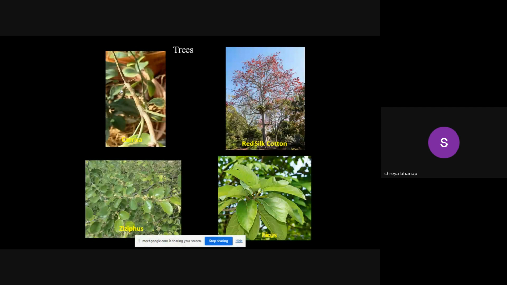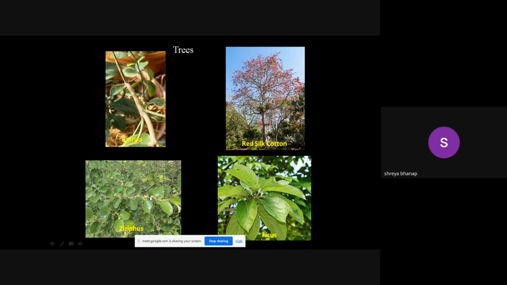Then the red silk cotton trees are there, which flower from the end of January till February, and again a lot of birds are attracted to this flower because the honey is very sweet, and a lot of honey is present in those flowers. So a lot of birds and butterflies visit this flower, and the flowering season is from mid January to mid February. So these showy red flowers are there in the summer season, and at the same time the tree is in a leafless condition. So those red silk cotton trees are also there.